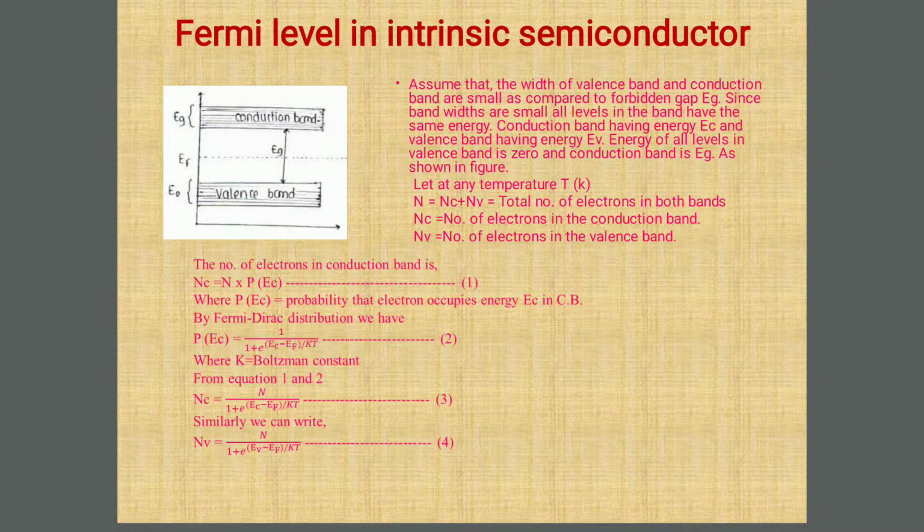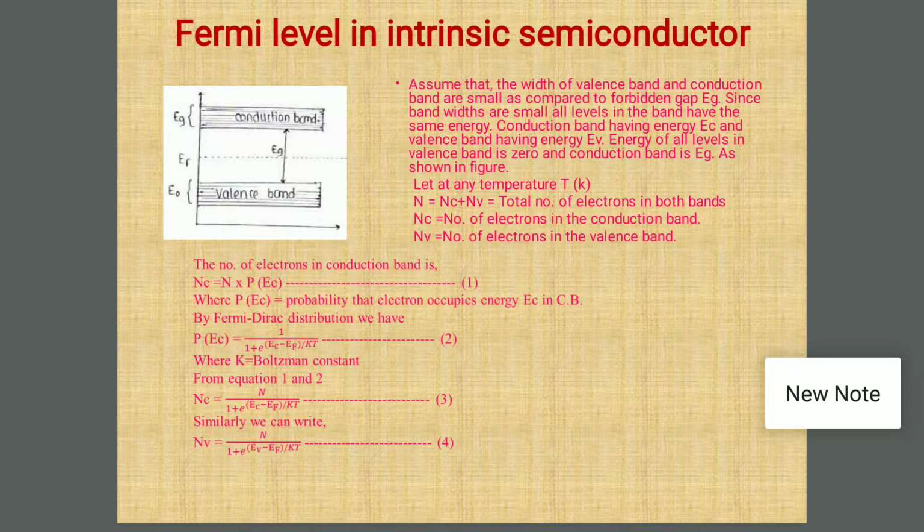Now let at any temperature, capital T in Kelvin, N = Nc + Nv, where capital N is nothing but the total number of electrons in both the bands. Nc is the number of electrons in the conduction band, and Nv is the number of electrons in the valence band. The number of electrons in the conduction band is given as Nc = N × P(Ec), where P(Ec) is the probability that an electron occupies energy Ec in the conduction band.